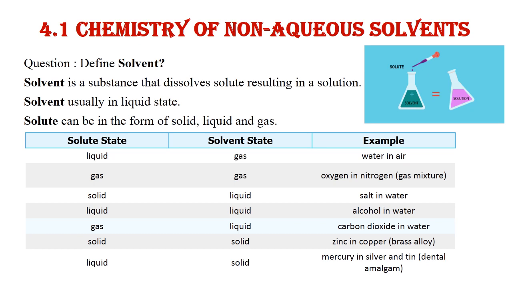Below are some examples having different states of solute and solvent. For example, liquid in gas is water in air, gas in gas is oxygen in nitrogen, solid in liquid is salt in water, liquid in liquid is alcohol in water, gas in liquid is carbon dioxide in water, solid in solid is zinc in copper, and liquid in solid is mercury in silver, and tin tantalum amalgam.